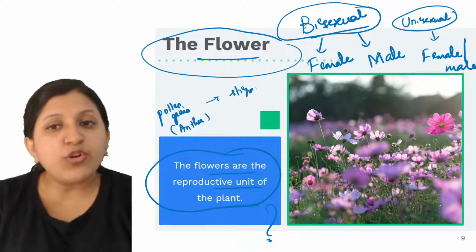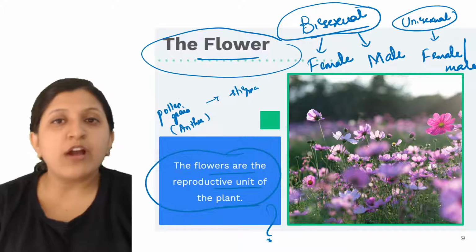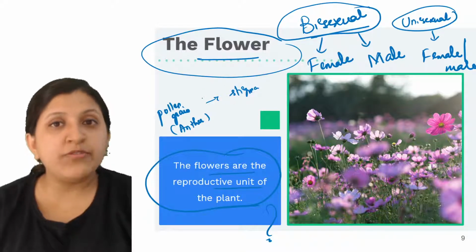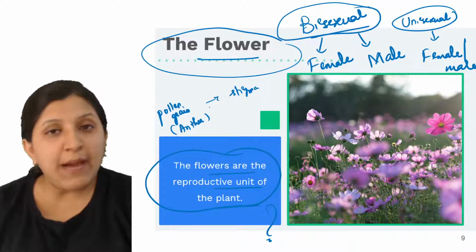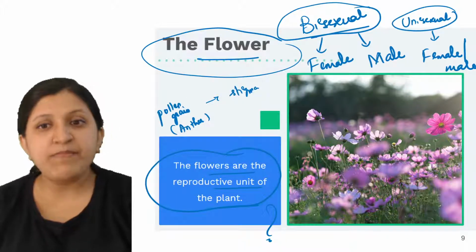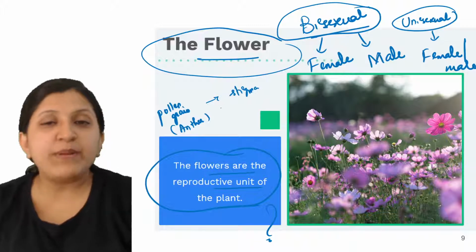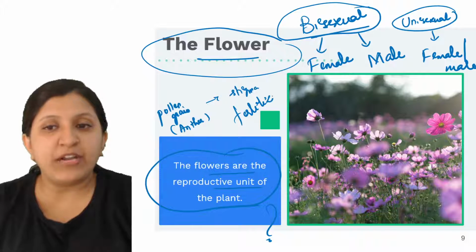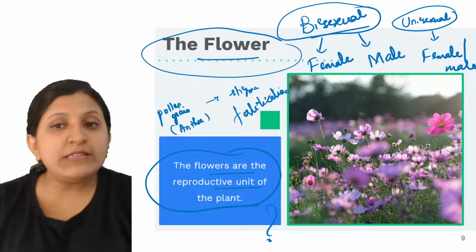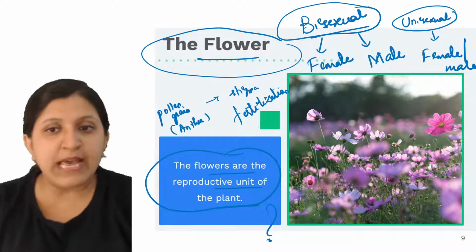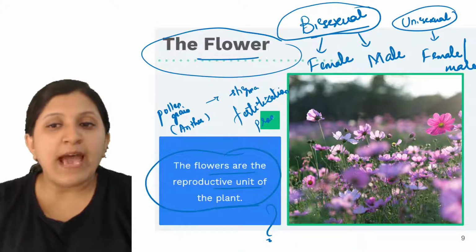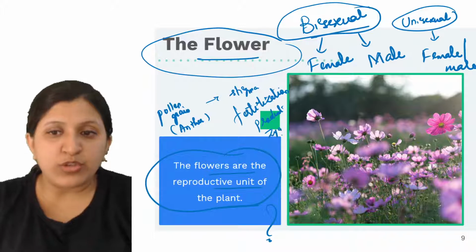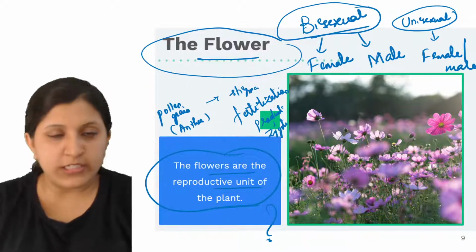Later on there is fertilization, a combination in which the male and female gametes are fused. The process is called fertilization, and the product we obtain after fertilization is a zygote.